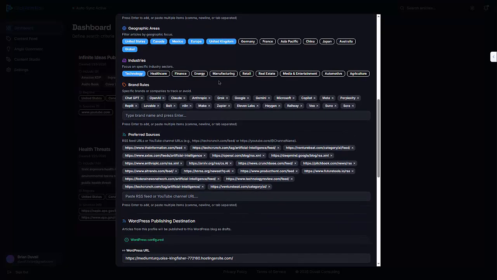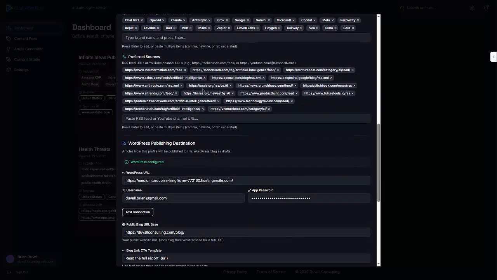Obviously, it's a technology industry. These are particular AI companies that I like to follow. And then my preferred sources. So I've got a list of RSS feeds from OpenAI, Anthropic, Axios, TechCrunch, VentureBeat. There's a bunch of them. And I've picked a fairly substantial list of good, credible sources of late breaking news, announcements, feature updates, any kind of developments in the AI sector.